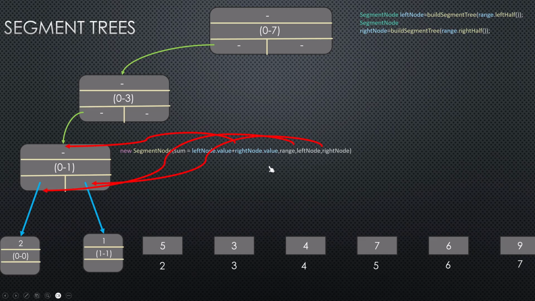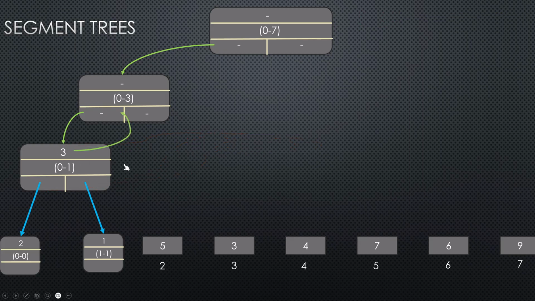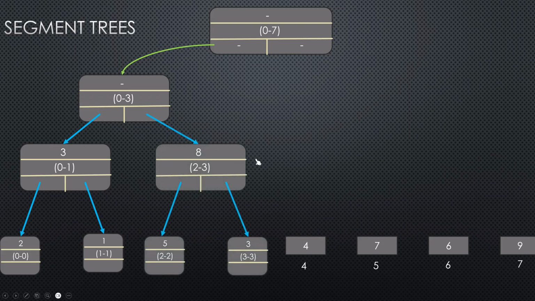As you can see, these values will be populated in these particular locations. Then we will return this non-leaf node, which will become the left node for this particular node, representing the range from 0 to 3. Still we cannot calculate the sum right now, we only know the left child. So we will do this for the right subtree entirely as well. As you can see, the range it represents is 2 to 3. The sum is the sum of the leaf nodes 5 and 8. So this will have sum as 8, and finally this is going to be returned for the 0 to 3 range node.